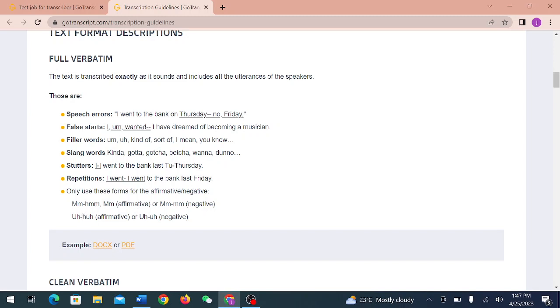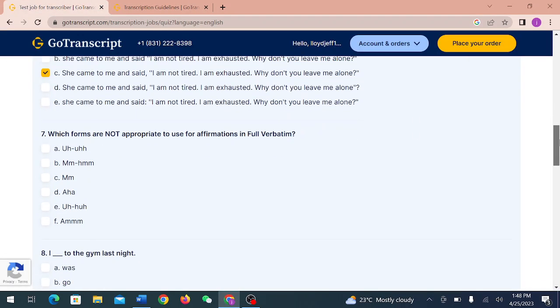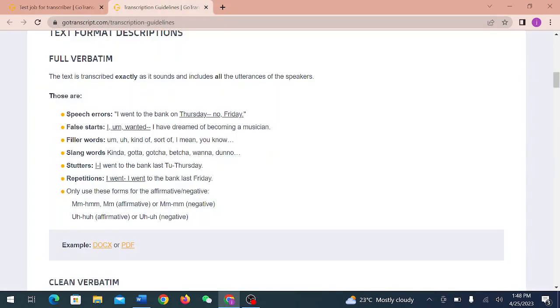So the affirmations are these, and the rest are not affirmation. So this is not an appropriate one. This is appropriate. This is appropriate. This is not. This is the appropriate one, this is not. Okay, you can see them here.